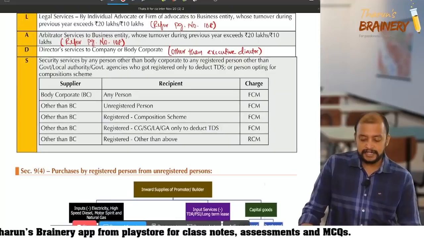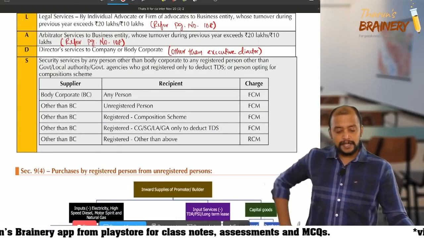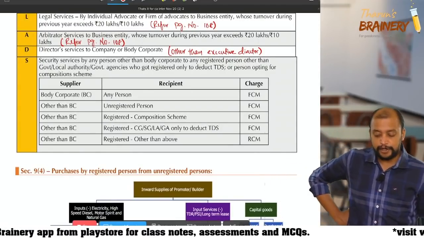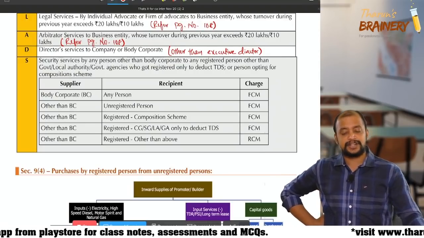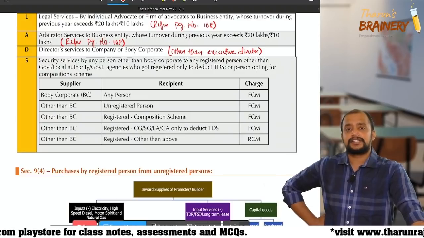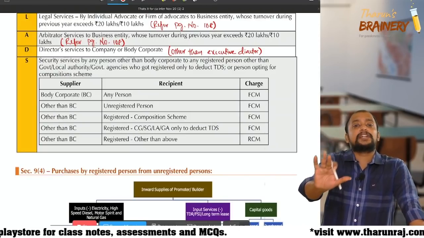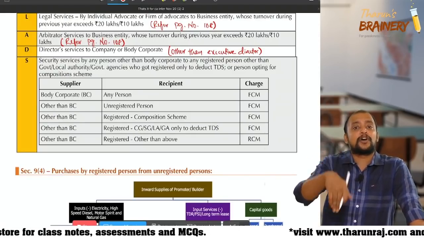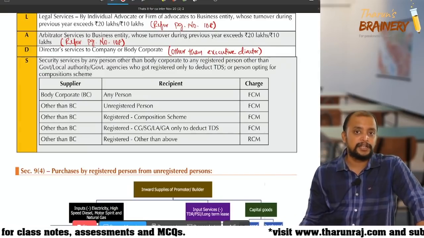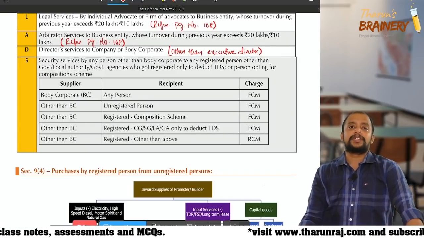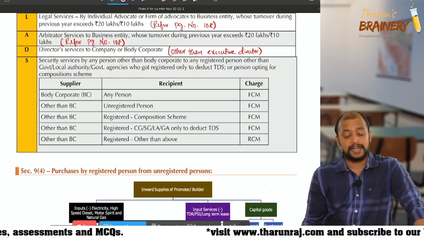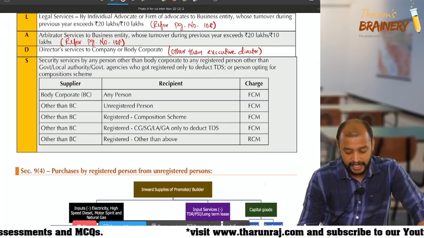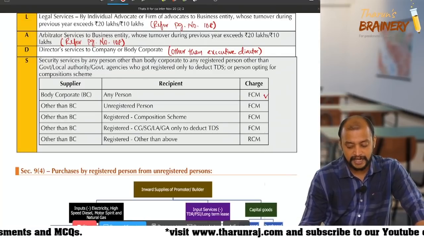So please see this. Security services by any person other than body corporate to any registered person other than government, local authority or government agency. How to understand? First, if the security agency is a body corporate, the concept of RCM is not applicable. So the security agency should be other than body corporate. If the security agency supplier is a body corporate, we will not get RCM, it will be FCM.